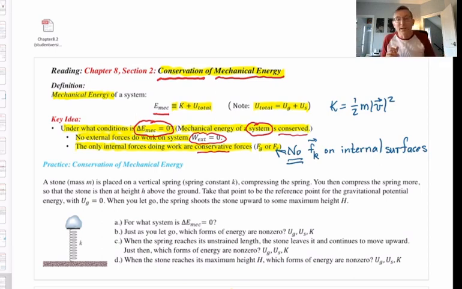Now, we haven't defined that formally, but you know intuitively, I suspect, what I mean by thermal energy. If you want an example of generating thermal energy, just rub your hands together, hard, vigorously. You have rough surfaces sliding against each other. There's kinetic frictional forces between those surfaces, and you're generating thermal energy, and your hands feel that. That's it for mechanical energy conservation. It isn't happening if there are kinetic frictional forces on the internal surfaces. So that's one deal breaker for mechanical energy conservation: kinetic friction.